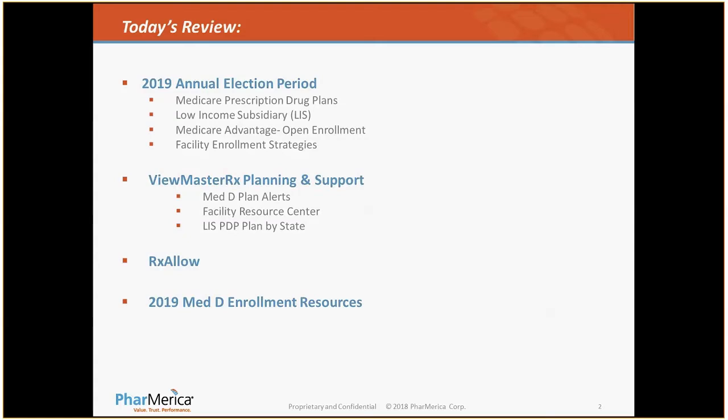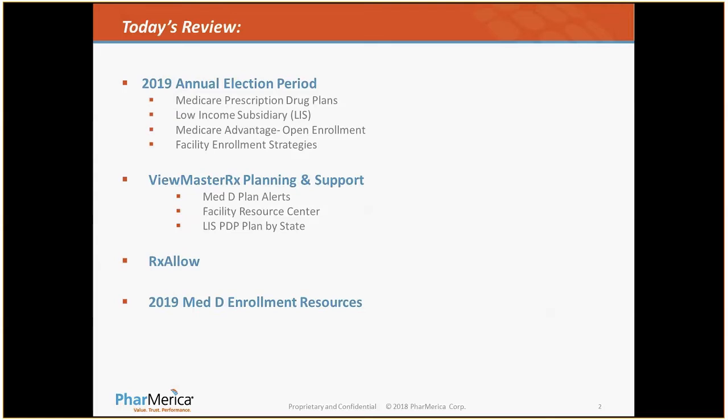A few topics we're going to review today are the Medicare prescription drug plans, the low-income subsidy, some specific requirements around the Medicare Advantage plans and their specific open enrollment period, and some facility enrollment strategies that we have available for the facilities. We'll also talk about a couple of our products and tools available to our facilities, mainly in our ViewMaster web portal, where we provide MedD plan alerts, a facility resource center, and a list of low-income subsidies by plan by state that shows which plans are available for the low-income subsidy.